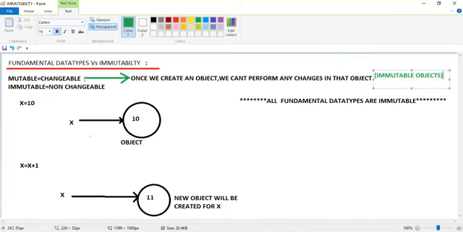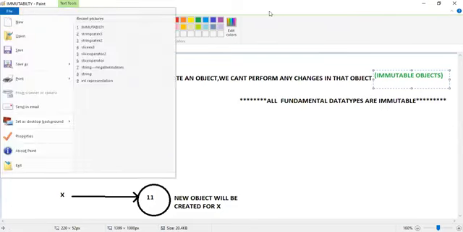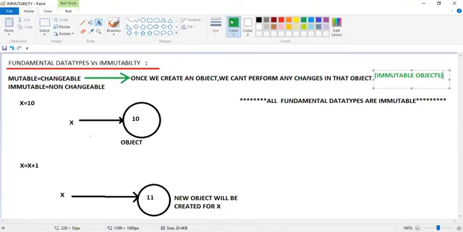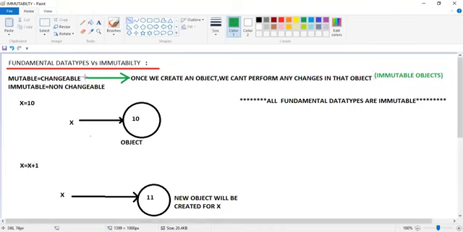Immutable objects. Immutable is nothing but non-changeable. So once we create an object, we can't perform any kind of changes in the object. This kind of objects are called as immutable objects.